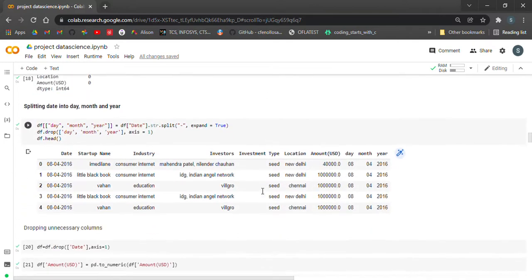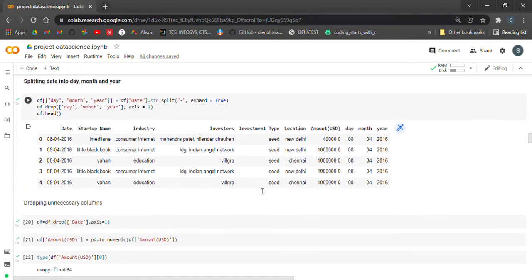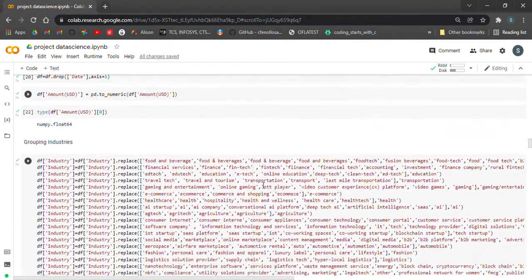And because we're concerned only about the year, we'll be splitting the date into day, month and year, and then we'll drop day and month because that's not necessary for us. And then we're grouping the industries also.